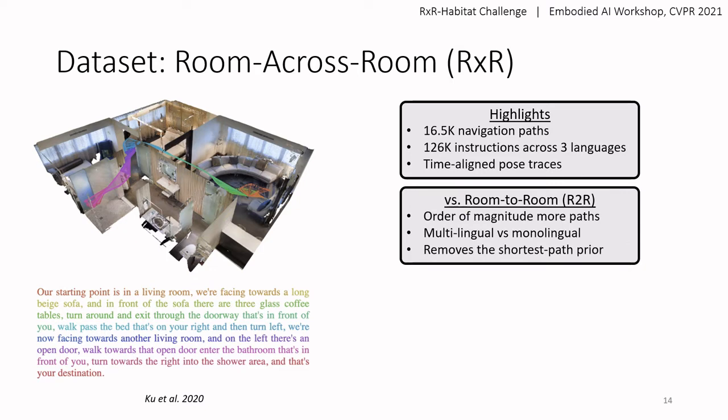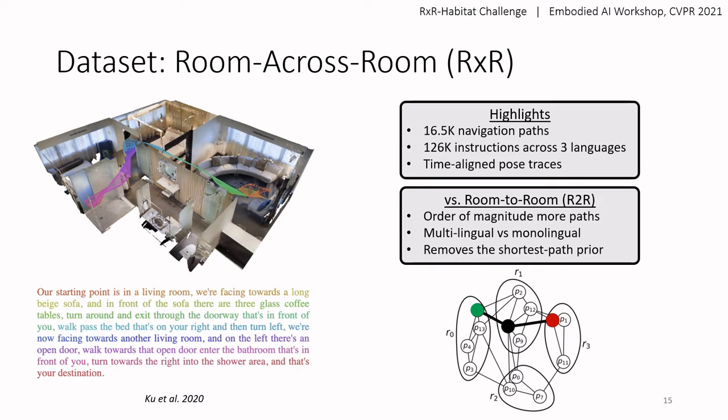In comparing RxR to an existing popular VLN dataset, the Room-to-Room dataset, we see that RxR has an order of magnitude more paths, is multilingual instead of monolingual, and removes the shortest path prior of Room-to-Room. The shortest path prior is the understanding that every path in Room-to-Room travels the shortest distance between start and goal locations, like in this example. However, Room Across Room samples more challenging paths, as shown here.